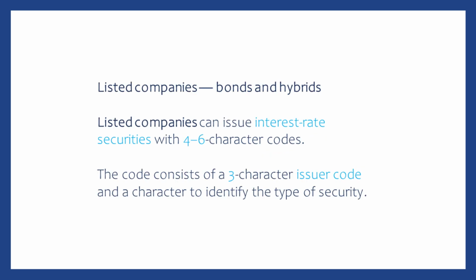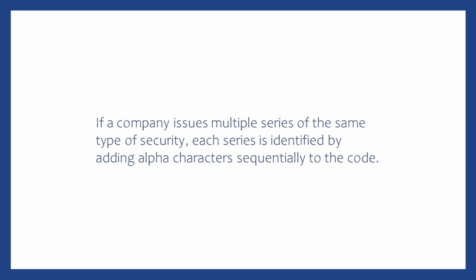Listed companies can also issue interest rate securities, such as bonds and hybrids, which have their own coding conventions. These codes typically consist of a 3-character issuer code and a character to identify the type of security. If a company issues multiple series of the same type of security, sequential alpha characters are added to the code to differentiate between the series.